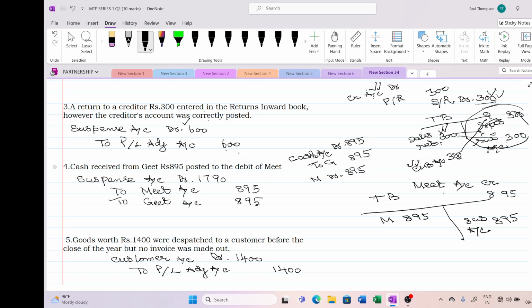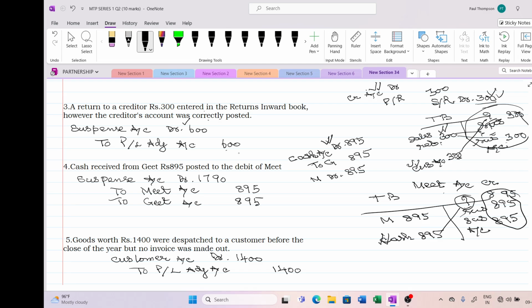And see here, this cash account is debit. This would have come to the trial balance as 895. For this, we would have credited the Geet account, but it is not appearing. So there is no credit. So again, the suspense account will be operated for 895 rupees. Hope it's clear to you now.